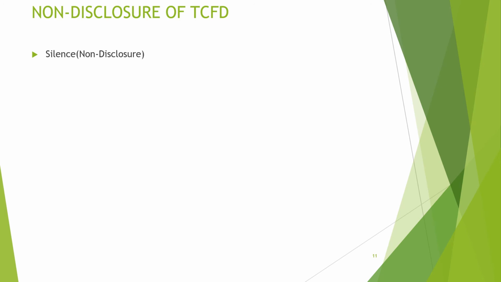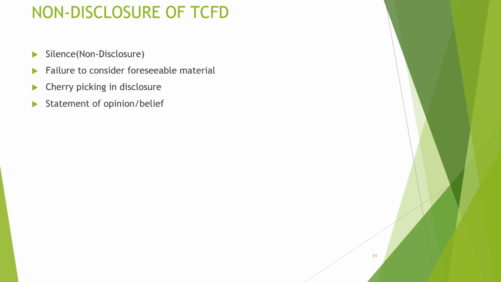The first problem that directors face is the silence and non-disclosure of risk. Companies operating in industries that are highly exposed to physical and/or transition risk associated with climate change usually do that. Some of the directors would fail to consider foreseeable risk, which could lead to bigger problems. Also, cherry picking in disclosure is not an ethical way to do it. You need to present all the sides of the disclosures.